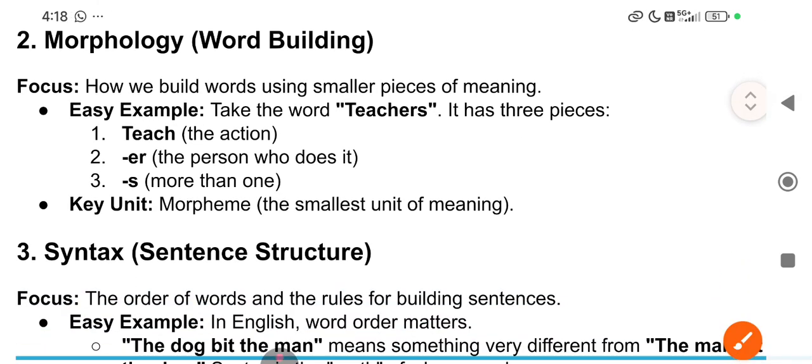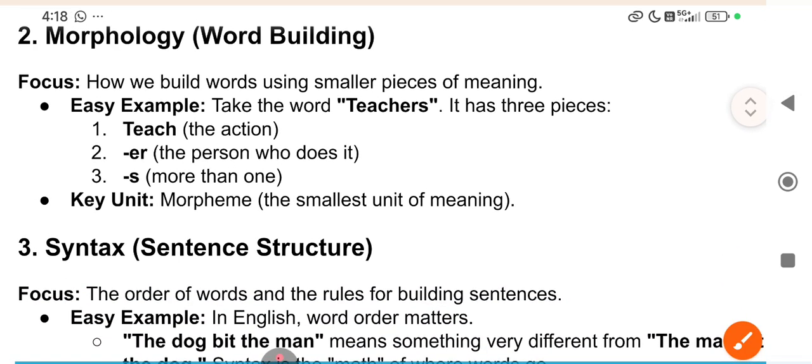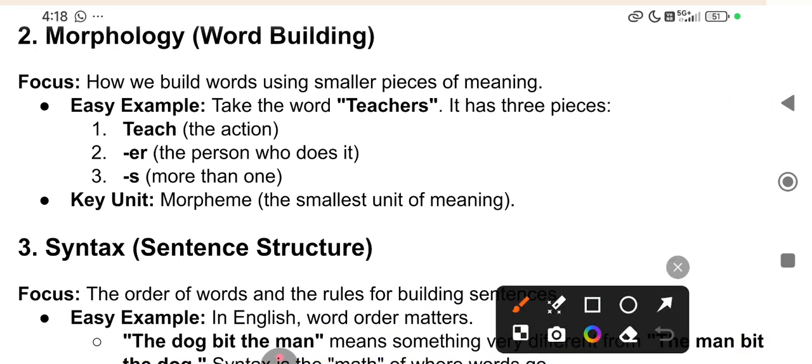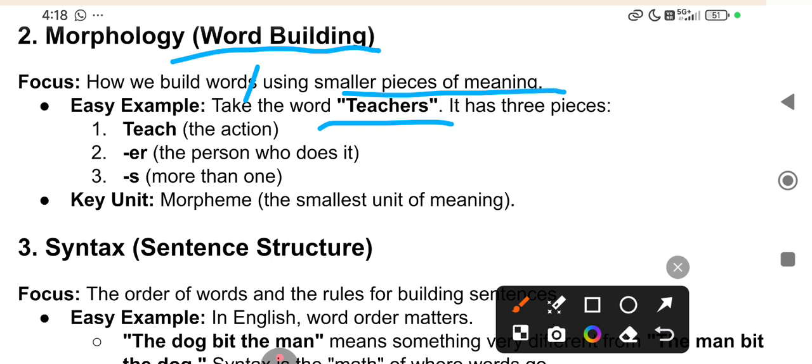Now the next branch is morphology. Word building. Morphology means how words are built, how we build words using smaller pieces of meaning. Meaning means meaningful sounds. How we join the different sounds and make a word. For example, teachers.